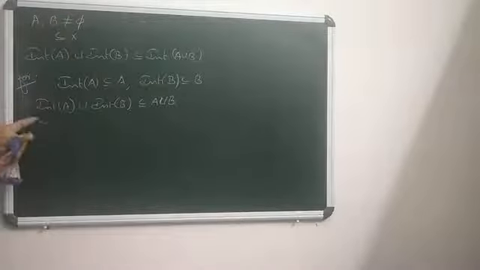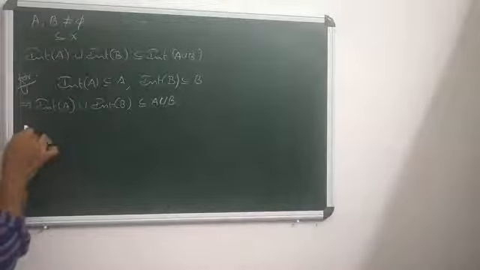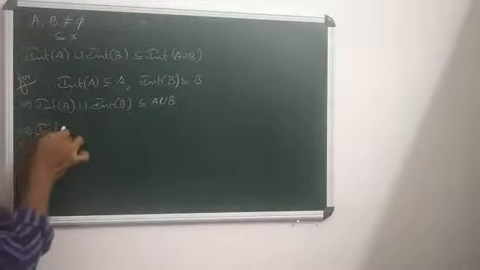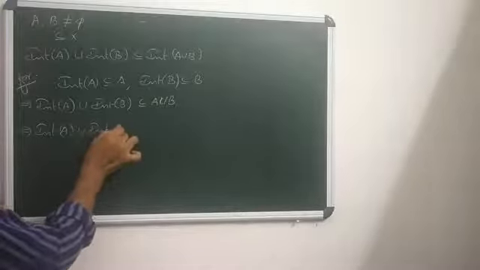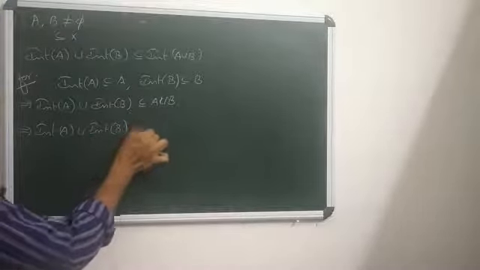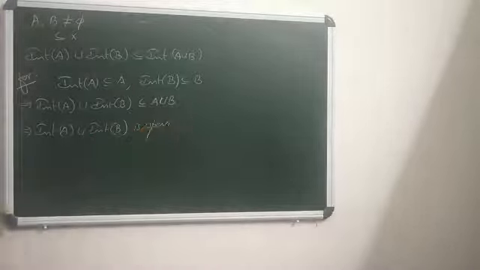Also we know that the union of two open sets is open, which means interior A union interior B is open.